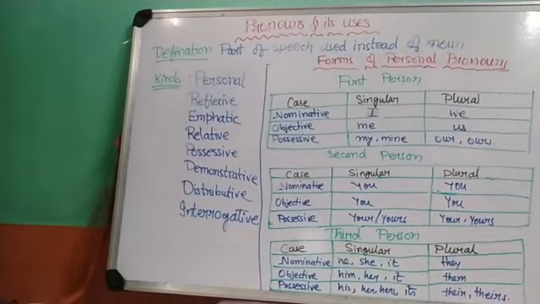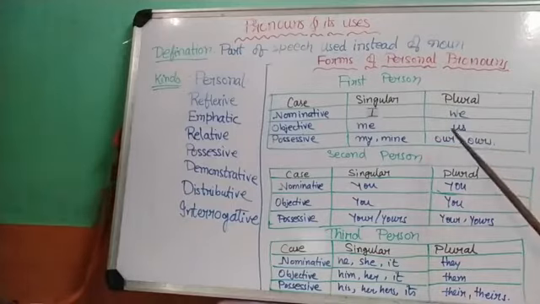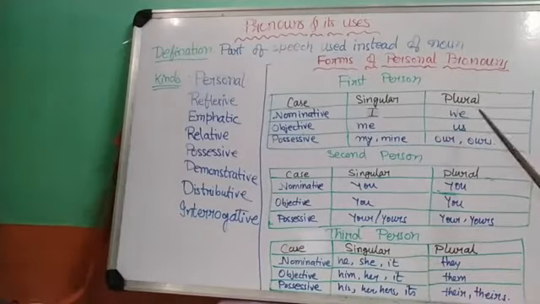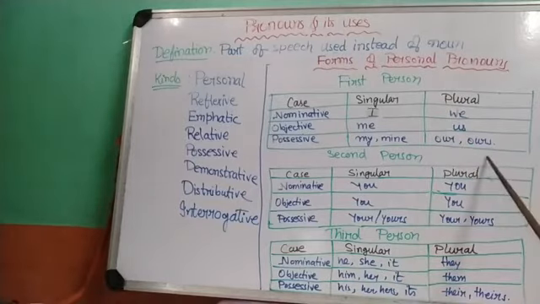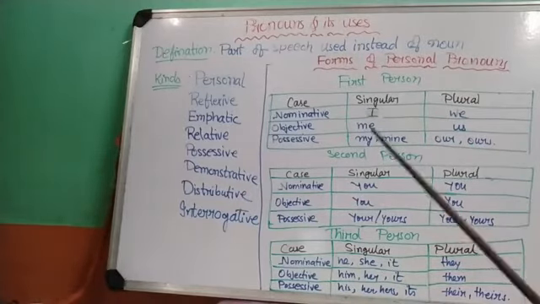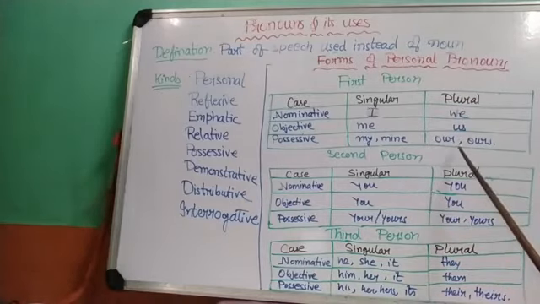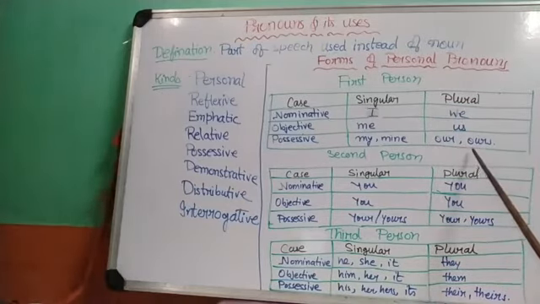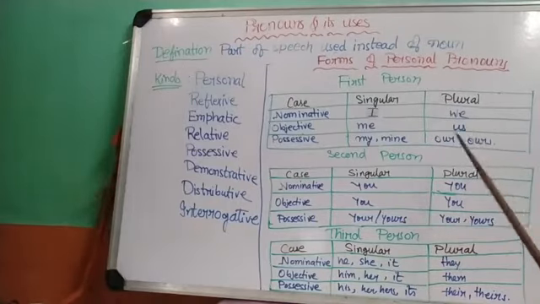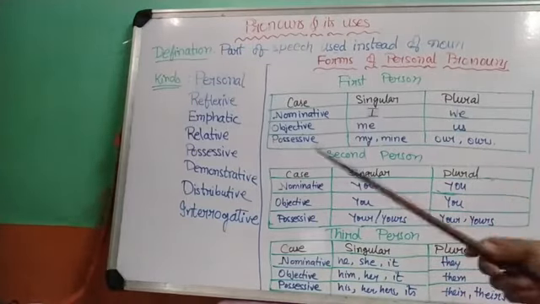For plural, our changes to we. We play tennis. We is the subject, used as a pronoun, so it is used in the nominative case. Tennis is played by us. By whom? By us. And ours: this house is ours, in possessive. Whose? Ours. This house belongs to whom? Belongs to us, or ours. This is our house. This house is ours. In both cases, our and ours are used in the possessive case.